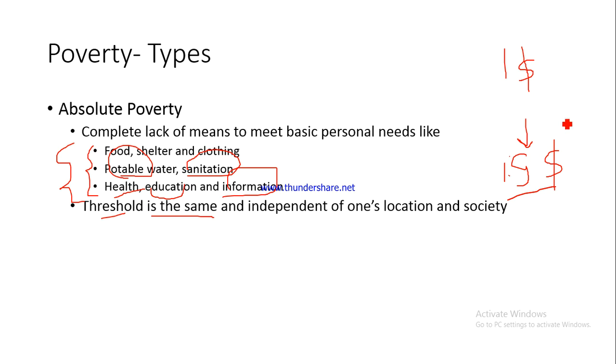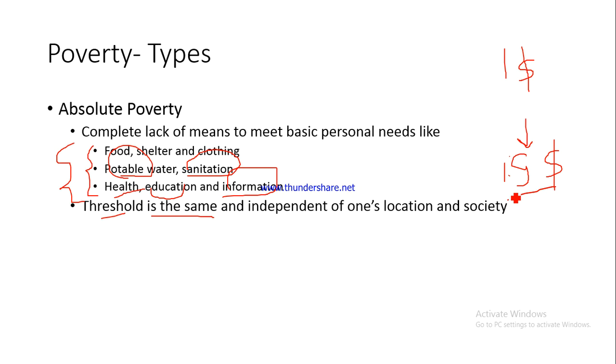Fine. I said according to the World Bank international poverty line, which is around $1.9, 143 rupees on an approximation. So 143 rupees per day.